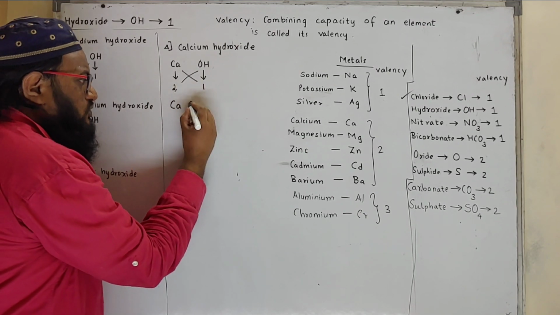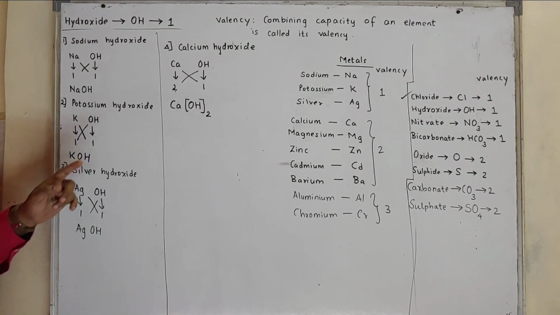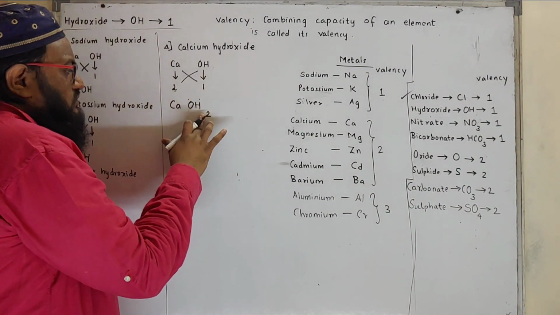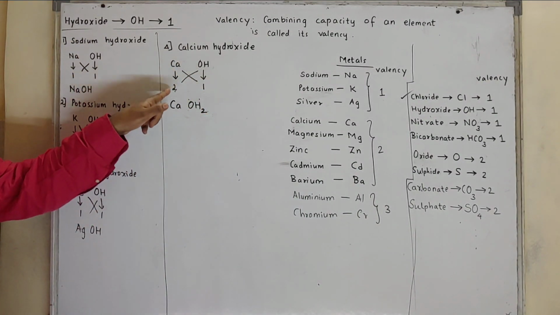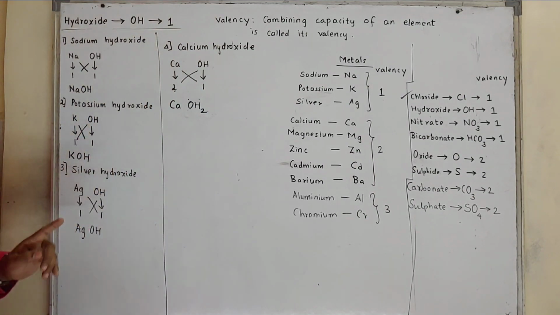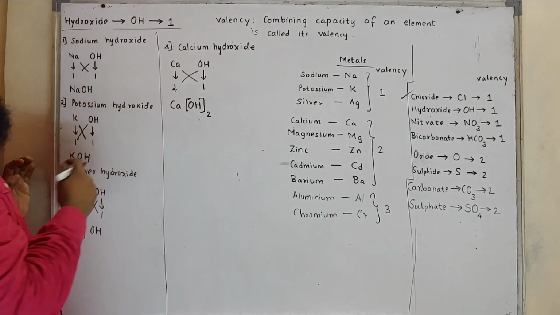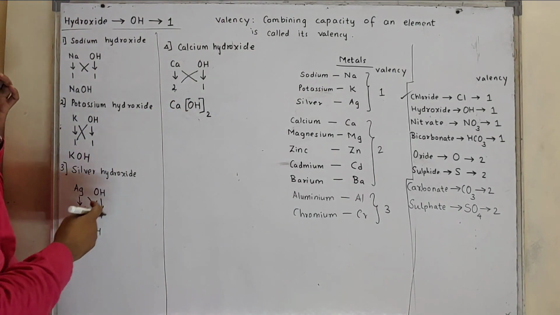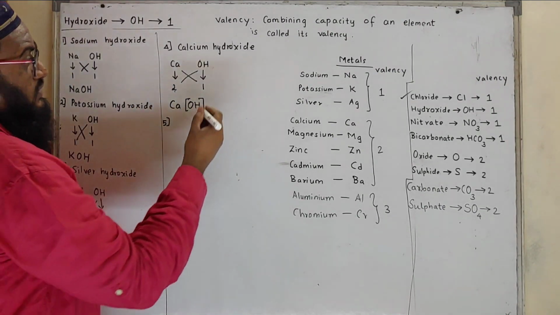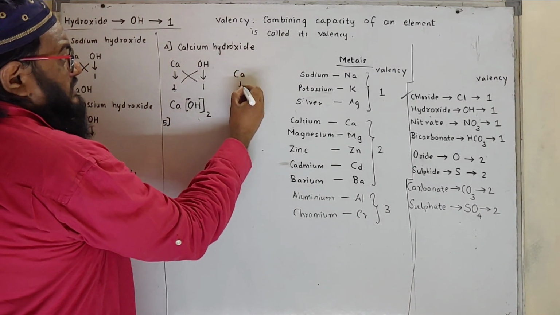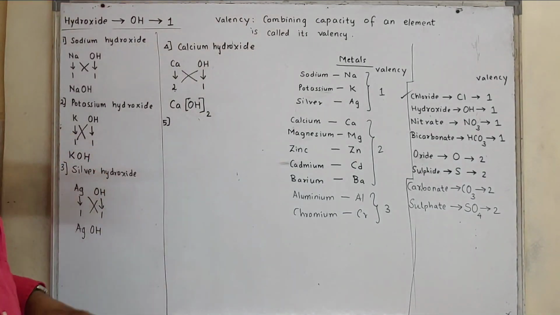So what we need to do, we need to write this OH in a bracket and then 2. Why? Because if you write it just this way, it will imply that 2 is only for hydrogen. 2 should be for both oxygen as well as hydrogen. So you put a bracket over here, square bracket, and then put 2. That is calcium hydroxide. Now we get confused, why have we not used this in the case of chlorine? Calcium valency is 2, chlorine valency is 1. See, chlorine Cl is a single element.